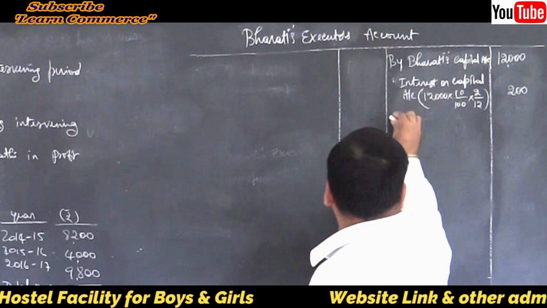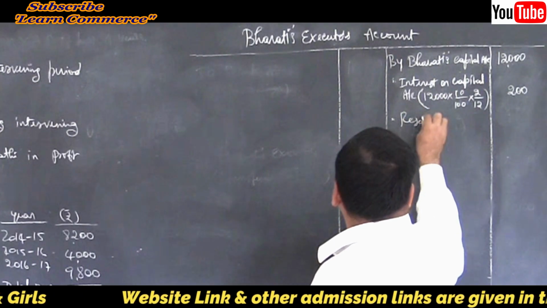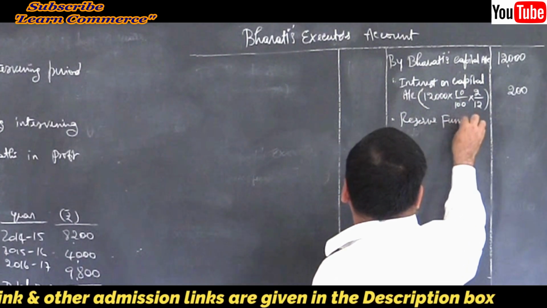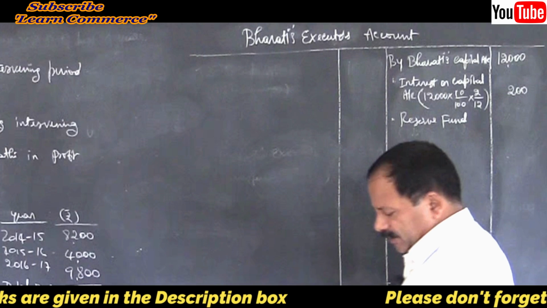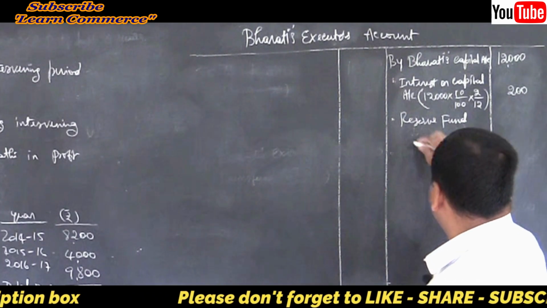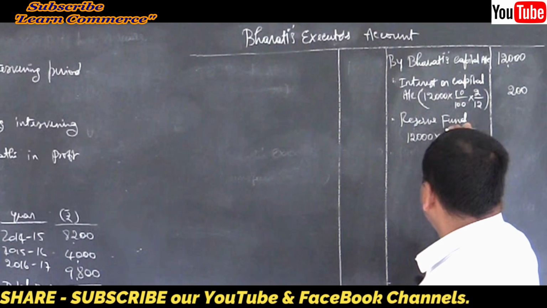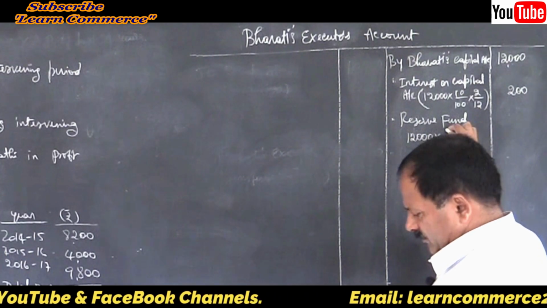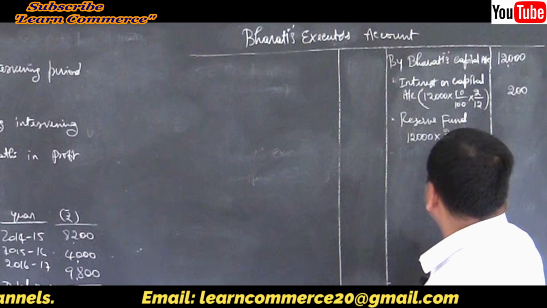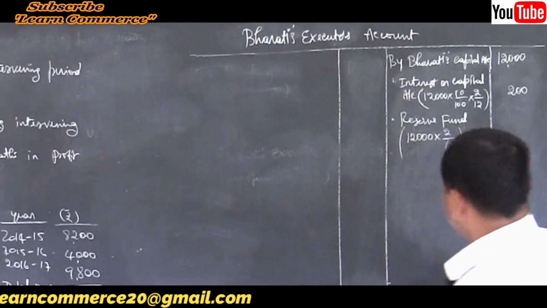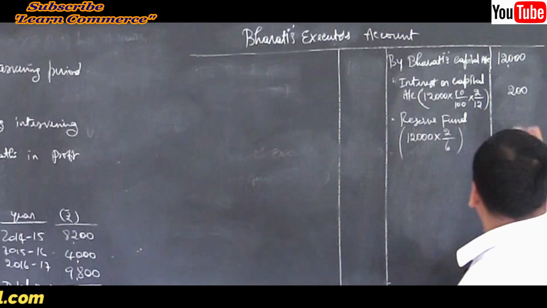Then reserve fund. Calculate her share. 12,000 is there in the balance sheet. 12,000 into her share. How much? 2/6. Is that correct? Write it, 4,000.